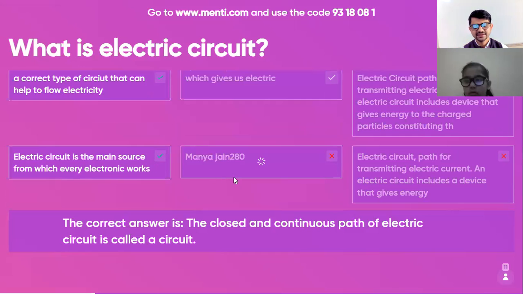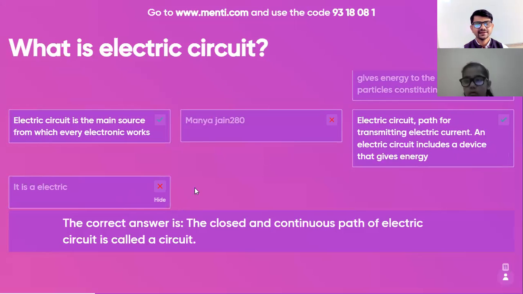This can be considered. And Manya Jain has written in answer her own name, Manya Jain 280, so this will be wrong. Electric circuit path for transmitting electric current, and electric circuit includes a device that gives energy. Good. It is electric. Wow. Electric circuit is electric.